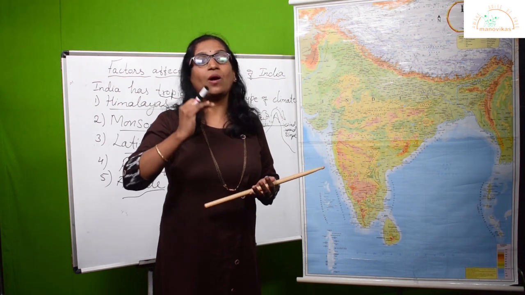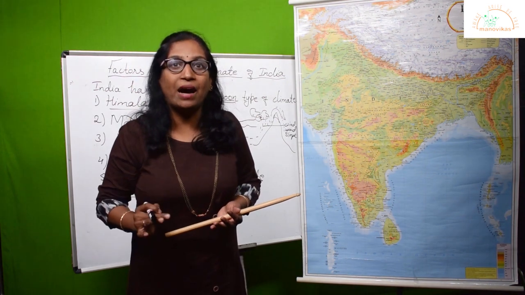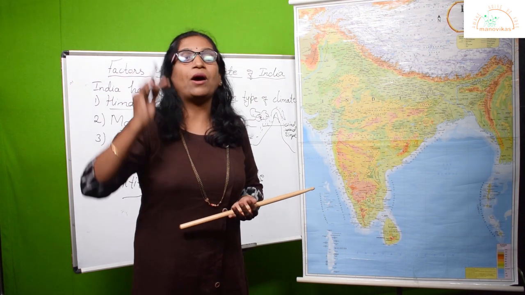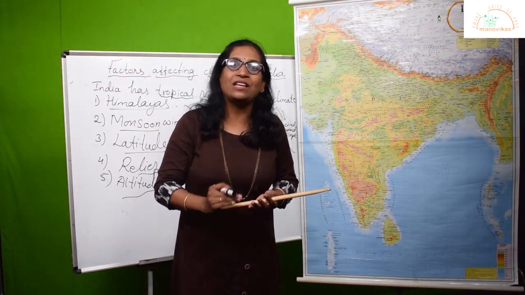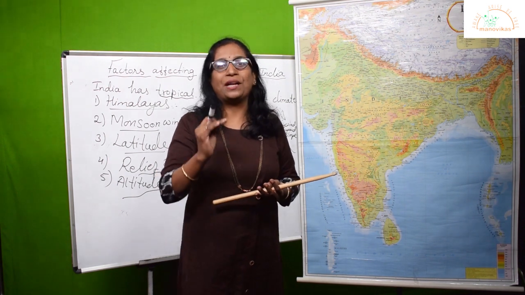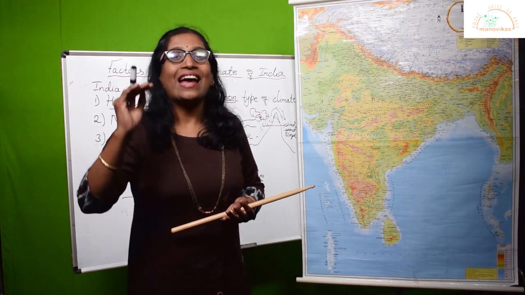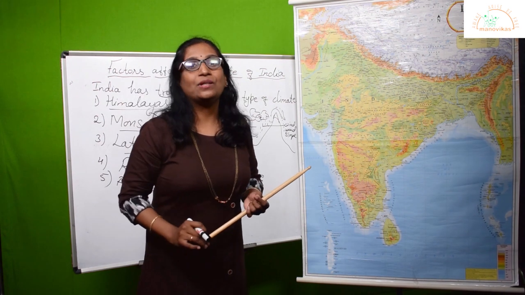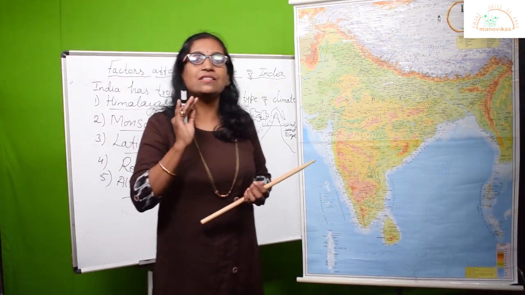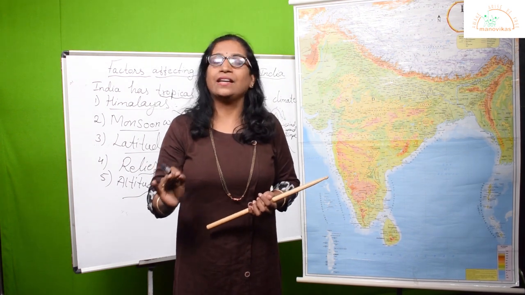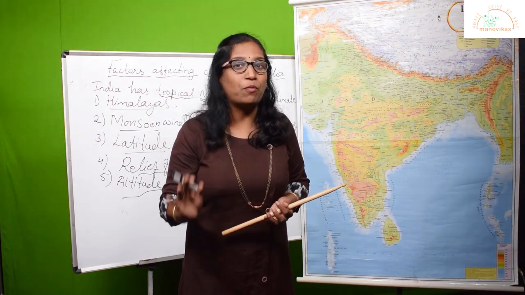So imagine you are climbing high peak mountains like the Himalayas, or height exceeding about 3000 meters, the temperature will drop below 0 degrees. And this is how the temperature decreases as you go higher into the high altitude region. And also the hill stations remain cooler. Is it clear? This is very, very important.